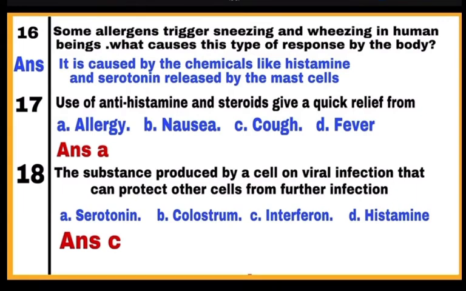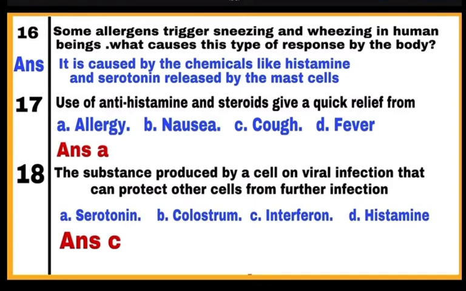Question number 16. Some allergens trigger sneezing and wheezing in human beings. What causes this type of response by the body? This type of response is caused by chemicals like histamine and serotonin. They are released by mast cells. Question 17. Use of antihistamine and steroids give a quick relief from. The use of drugs like antihistamine, adrenaline and steroids quickly reduce the symptoms of allergy. So here correct option is A.